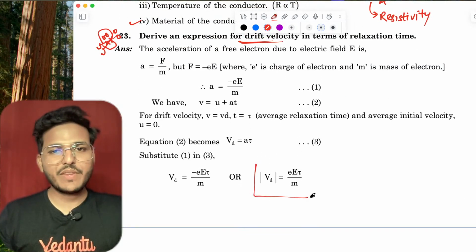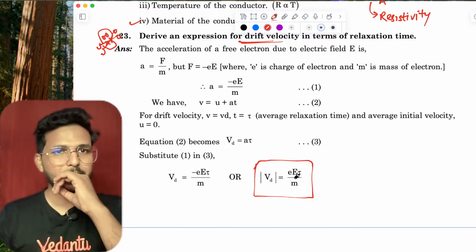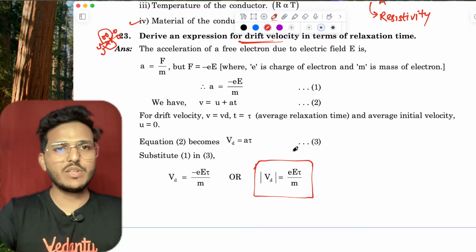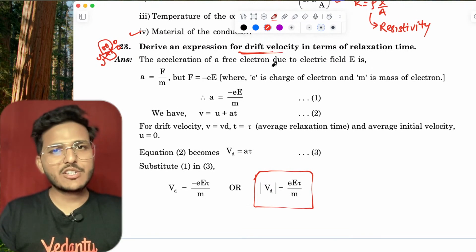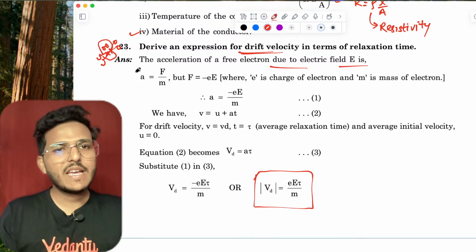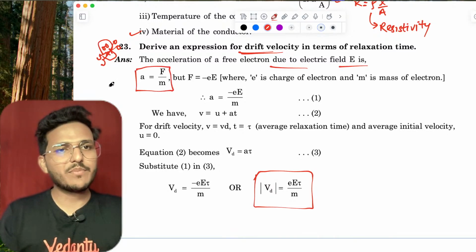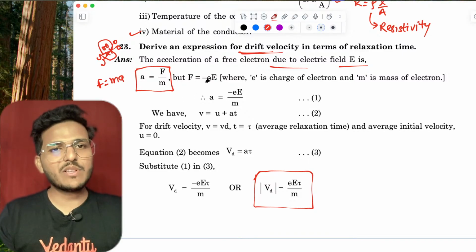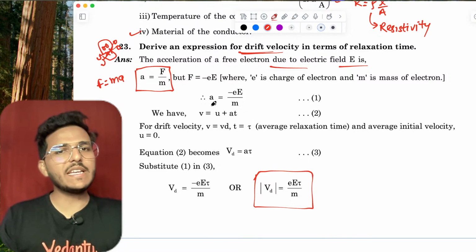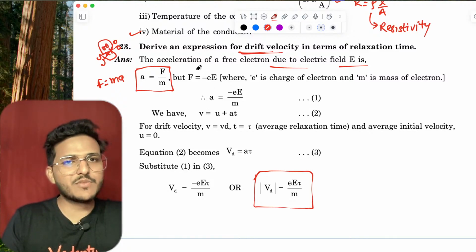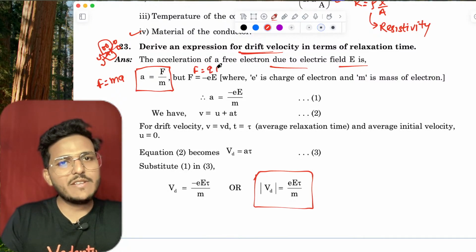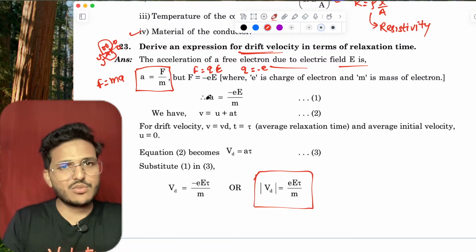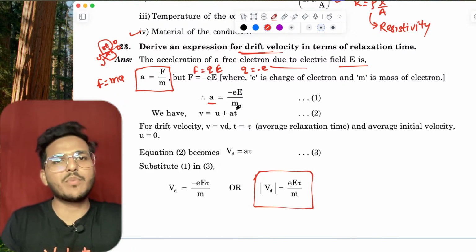So Vd equals E tau upon m. This is too easy. The acceleration of a free electron due to E is a equals F upon m, which comes from F equals ma. So F equals E into e, which comes from F equals QE, where Q is basically the negative of e. Now comparing these two, you get a equals eE upon m.